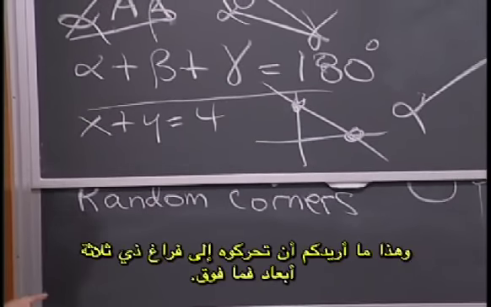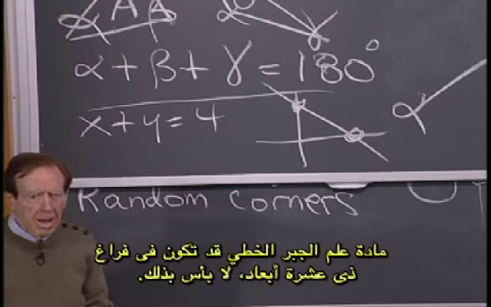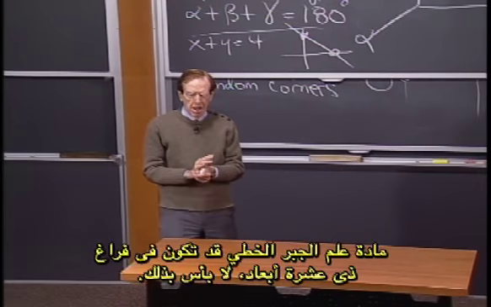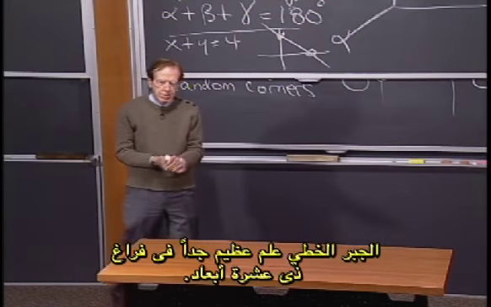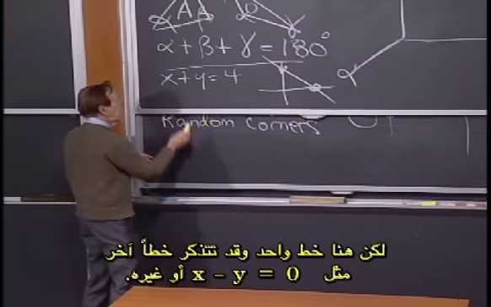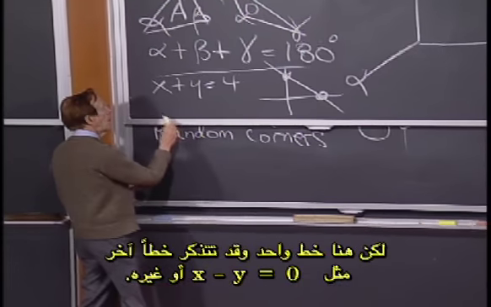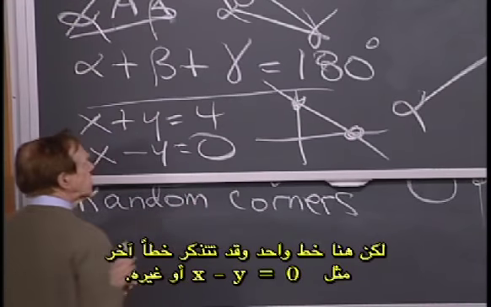That's what I want you to move up to 3D. And the point of linear algebra will be 10 dimensions, no problem. Linear algebra is great in 10-dimensional space. But here's one, and then maybe what you remember, another one like x minus y equals 0 or something.